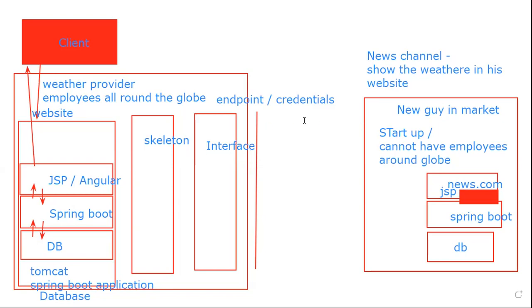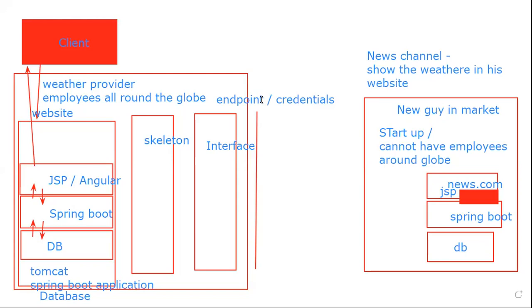Now he will tell this guy, hey, my service is ready. Whenever you want, you access this and you pay me $2. That's all. And whenever the request comes, he will be recording it. So Rajesh, here endpoint or credentials, we can say as endpoint. Endpoint is the door. Credentials is the key to open the door.